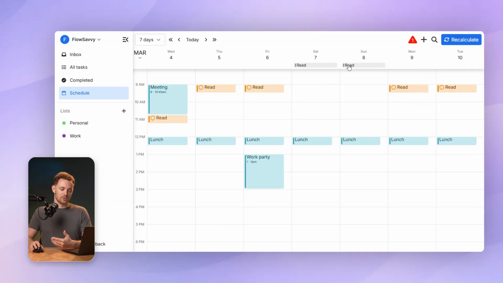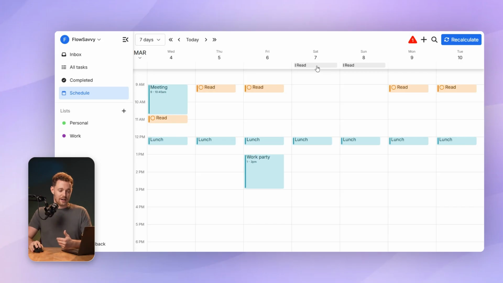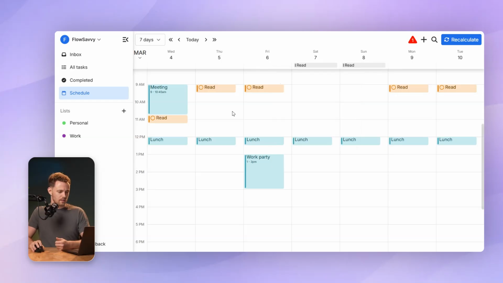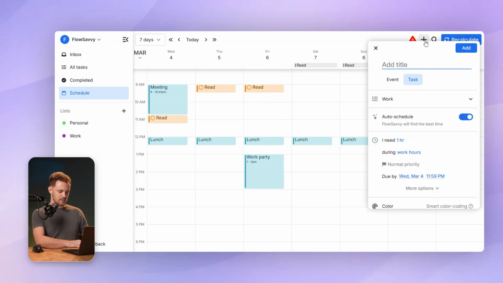So the auto ignore feature is really nice because if you're going to be out for vacation or if you're sick or something, it's not going to allow your repeating tasks to stack up on the day you're back. If you do want those to stack up though, you can easily just click that and turn off auto ignore for that task. All right, let's add my next task.